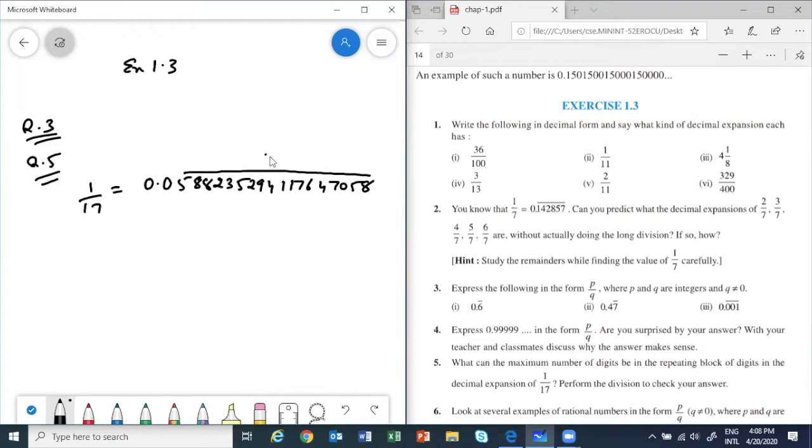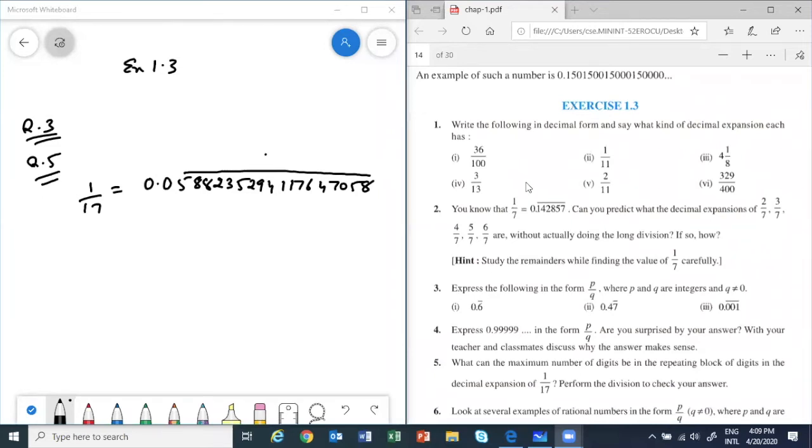These are 15 in number, so the answer is not 16. The answer is 15. 0 will not repeat, 0 is not a remainder. So understood? 15 is the answer. It can be less than 16. We said maximum of 16.